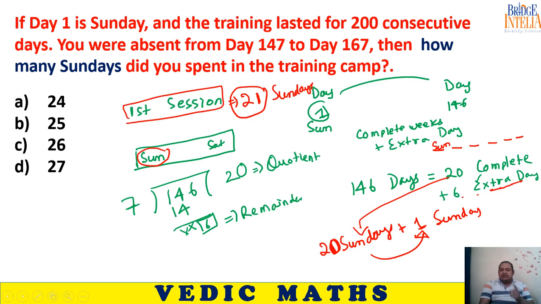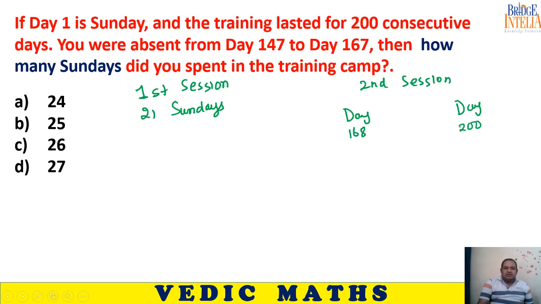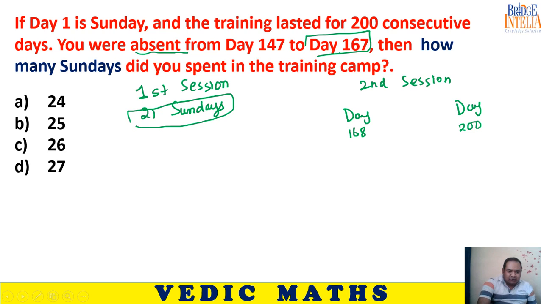Now let's solve what happened in the second session. We have already found out that the first session contains 21 Sundays. Now coming to the second session. You joined back from day number 168 because you were absent. Please understand properly. You were absent on day number 167, which means you joined back from day number 168 onwards. So let's first find out whether day number 168 was a Sunday, Monday, Tuesday, Wednesday or what. How can we do that?